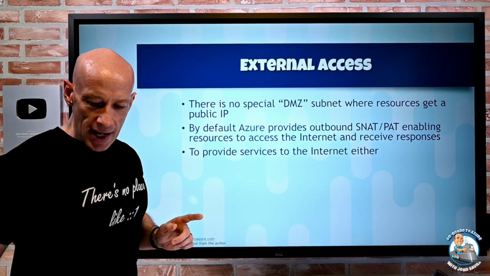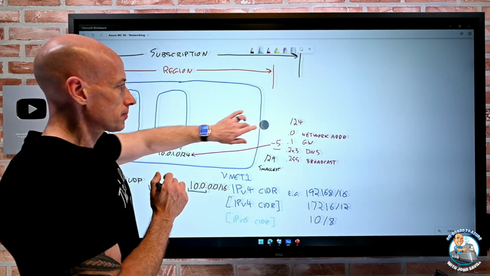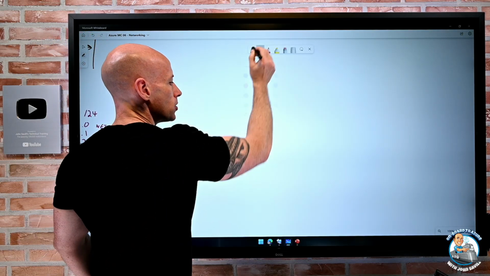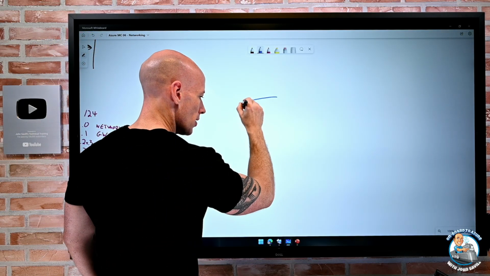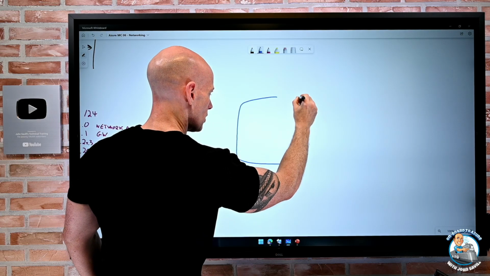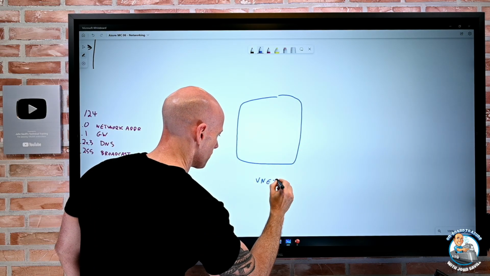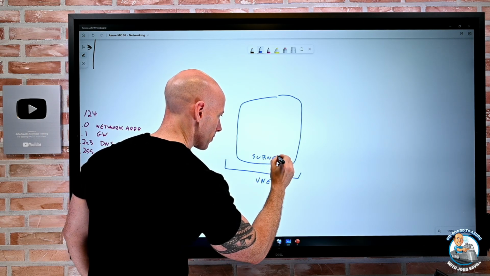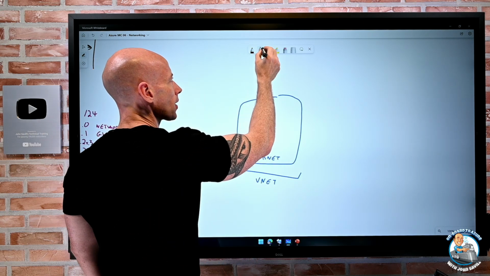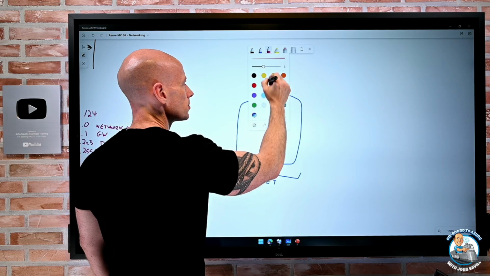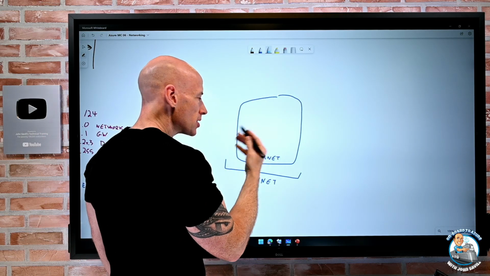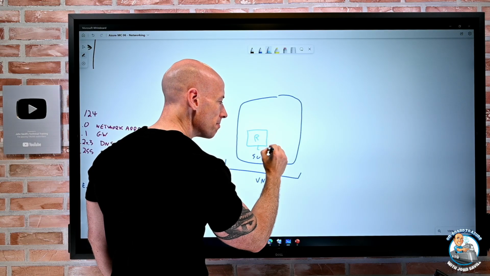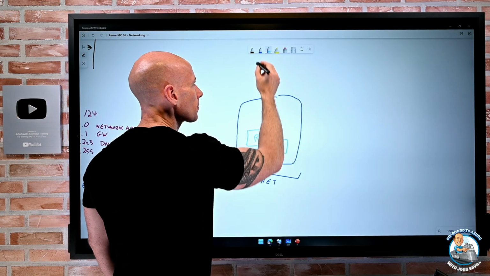Before I go on to the next part, let's redraw our little virtual network for a second. I have a VNet. Within the VNet, I have a certain subnet. Within that subnet, I have some resource. It could be many resources, it could be a VM, I've got a group of them.